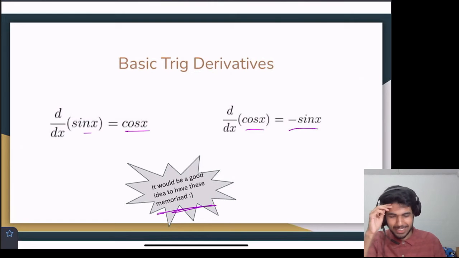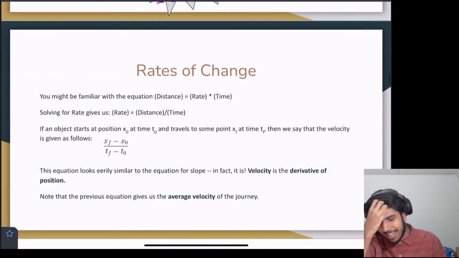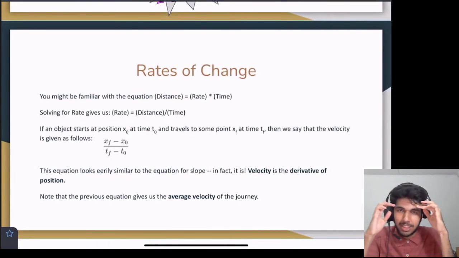So yeah, pretty basic slide, but it's important to know these. Okay, now let's really hone in on the rates of change, right?